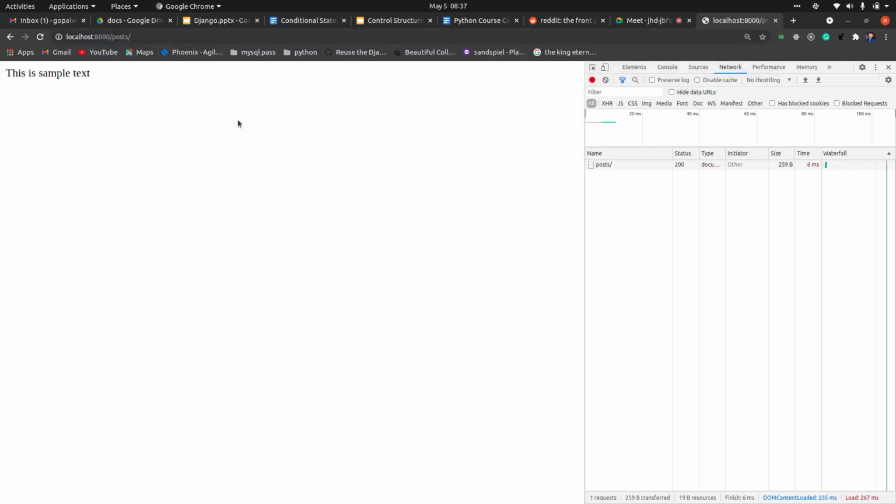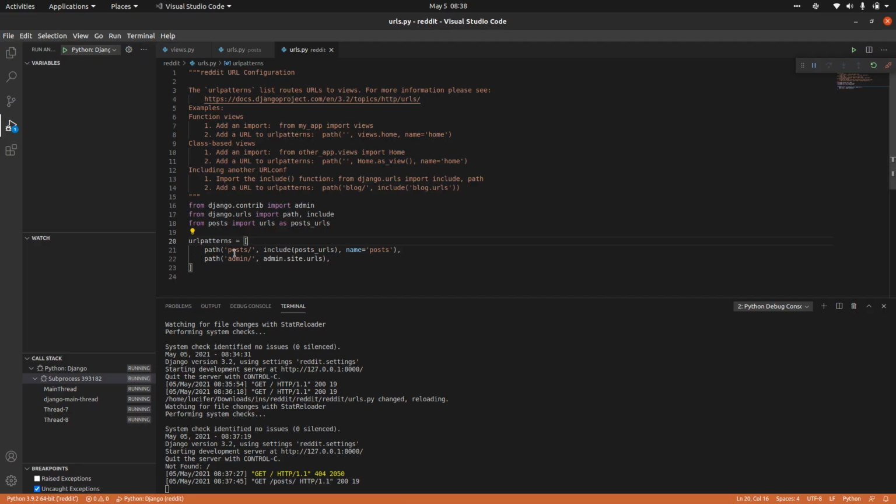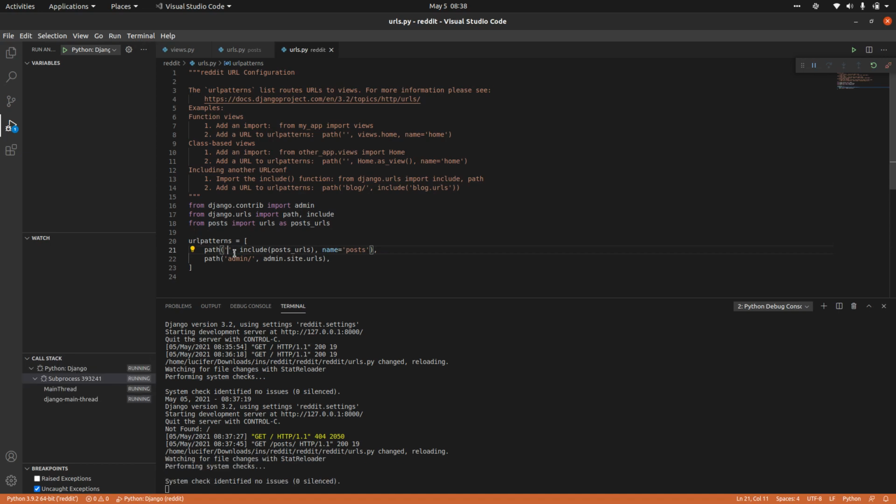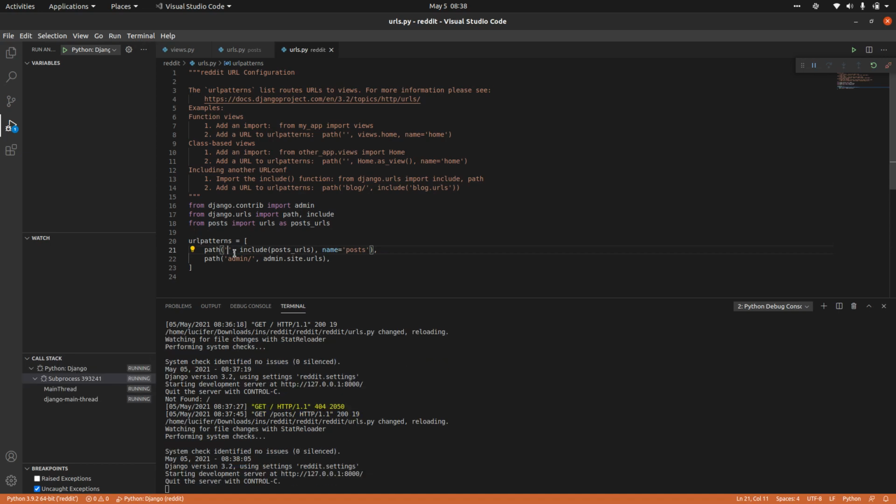Now only that will work. So this becomes your actual home page for the posts. This is your original URL for the posts, or you can still keep the old way also. You can just remove this and keep it at the root path itself, it doesn't matter. It's fine to use either way based on your project requirements.